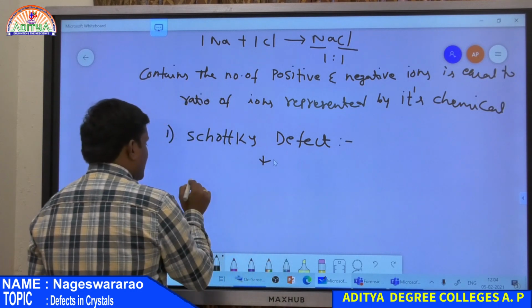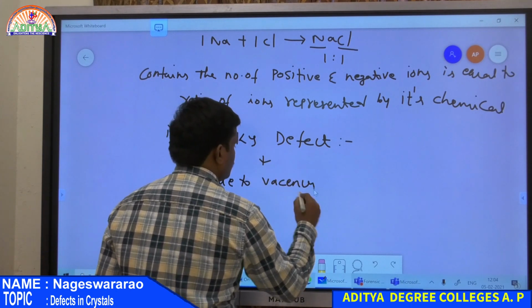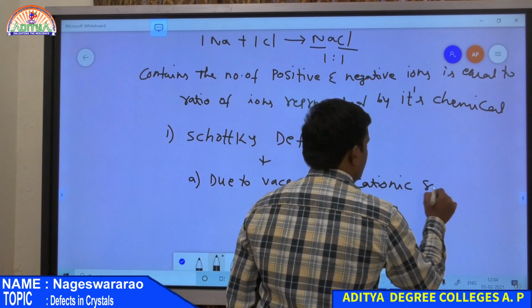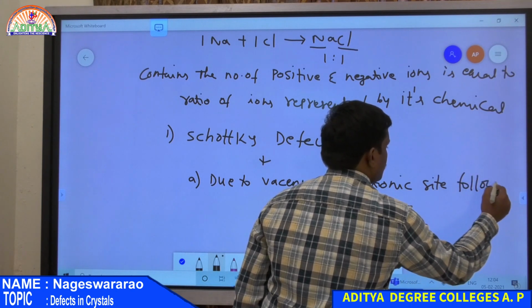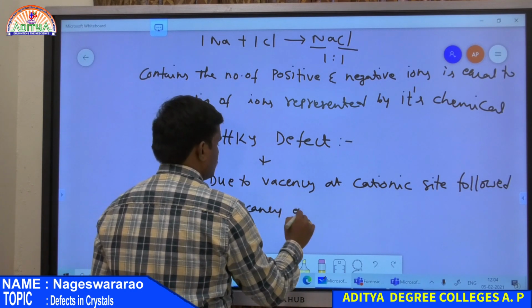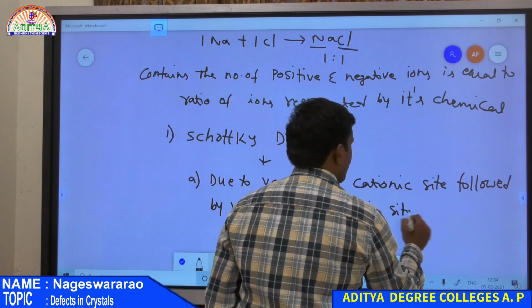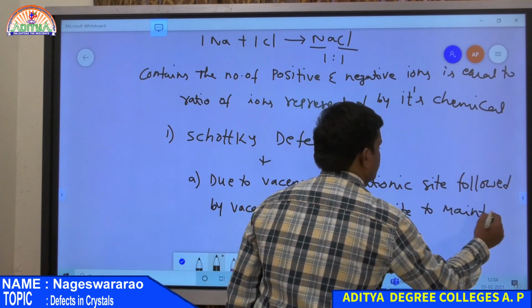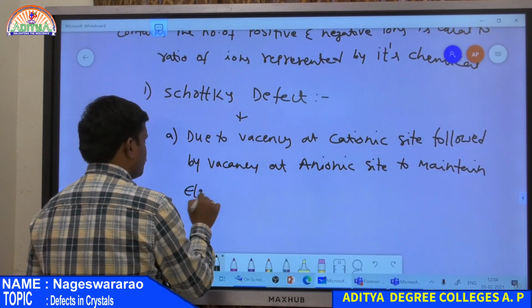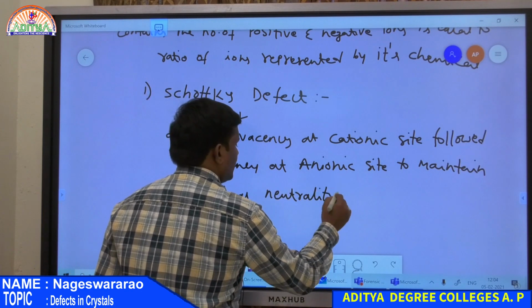This type of defect arises due to a vacancy at a cationic site followed by a vacancy at an anionic site, to maintain electrical neutrality. This is known as the Schottky defect.